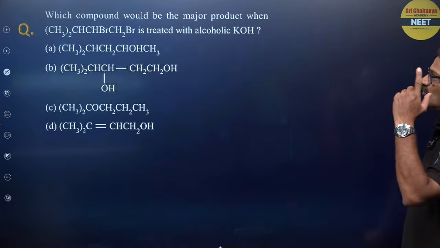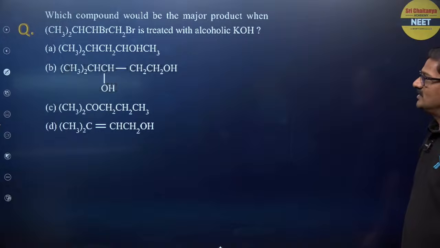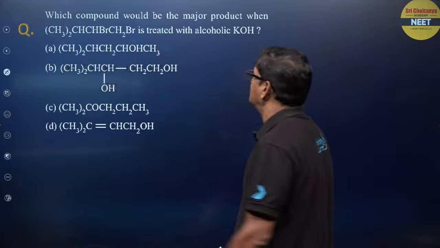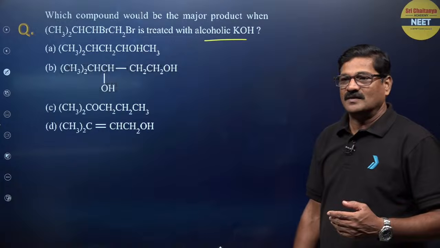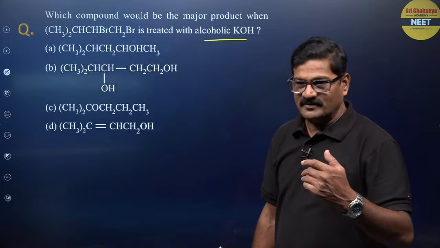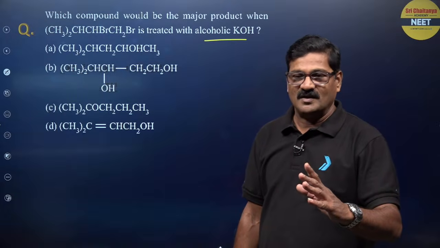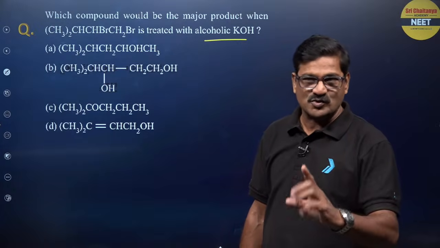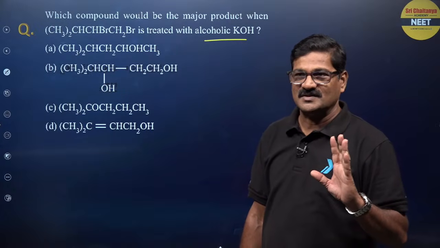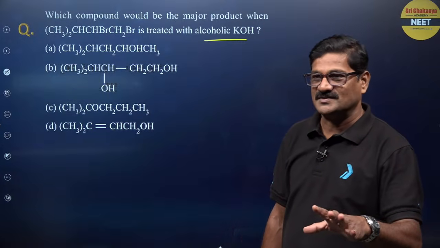Which compound would be the major product when this structure is treated with alcoholic KOH? Guys, I want to say whenever there is aqueous KOH or alcoholic KOH, with aqueous KOH, a nucleophilic substitution reaction takes place. With alcoholic KOH, an elimination reaction takes place.